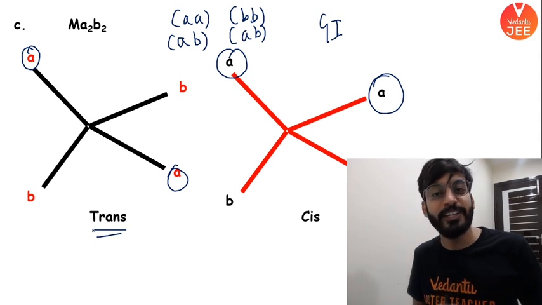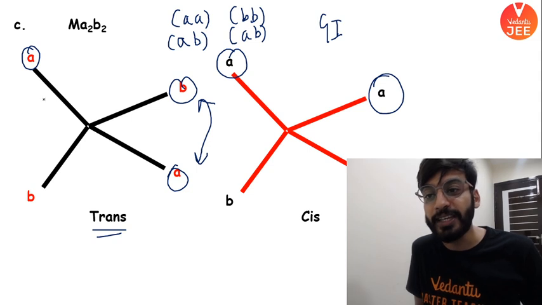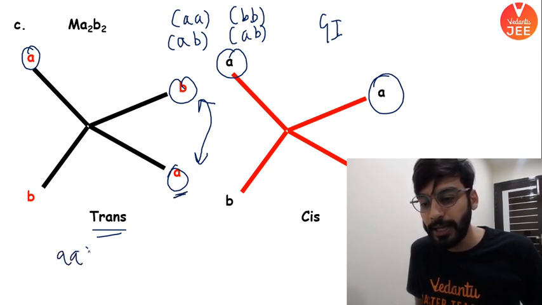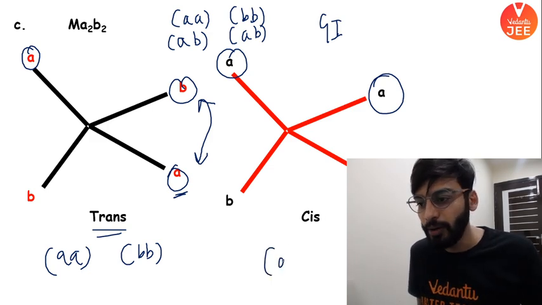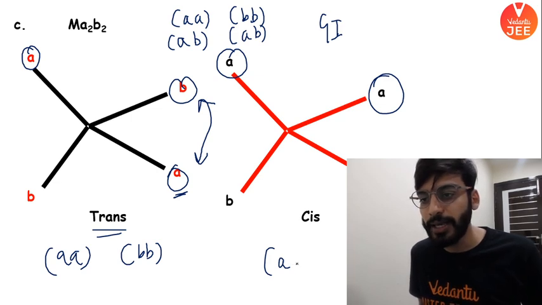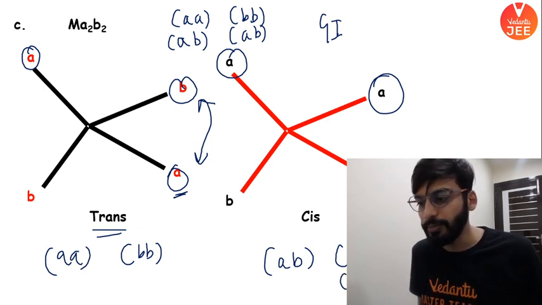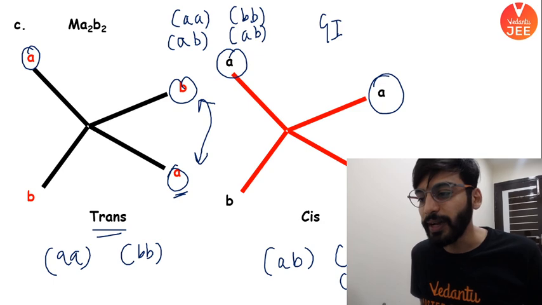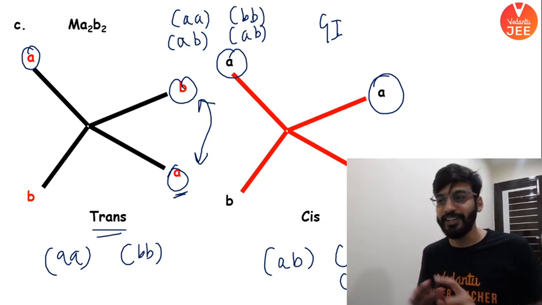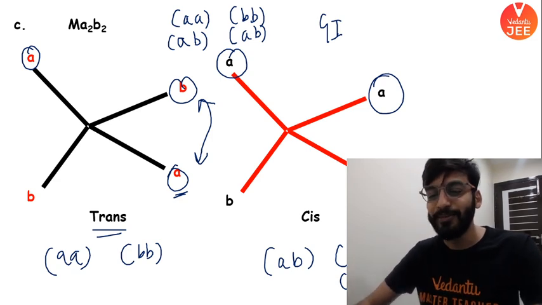Okay? So it is showing GI because when I interchange these two groups, it made a difference. Earlier A was in front of A, this is nothing but A in front of A, B in front of B. When I interchange, when I flipped, what is the other possibility I received? It is A in front of B and B in front of A, right? Same thing. All right, so these are the combinations I am making here. Permutation combination. All right, moving on.